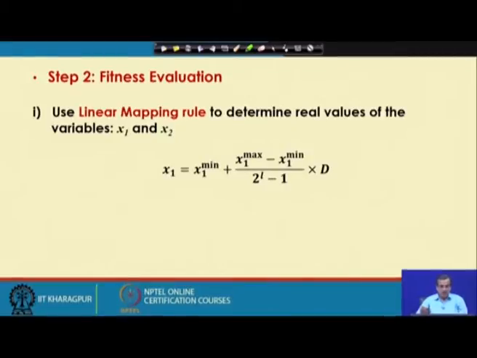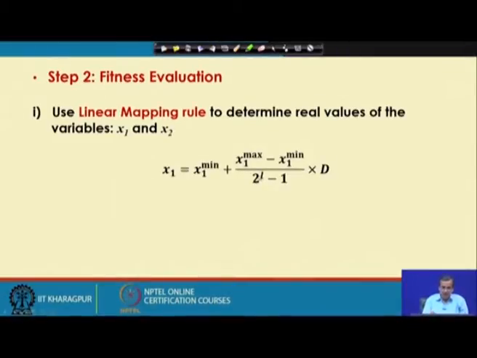According to this linear mapping rule, the real value for x1 is nothing but x1 minimum plus x1 maximum minus x1 minimum divided by 2 raised to the power l minus 1, into the decoded value denoted by d.